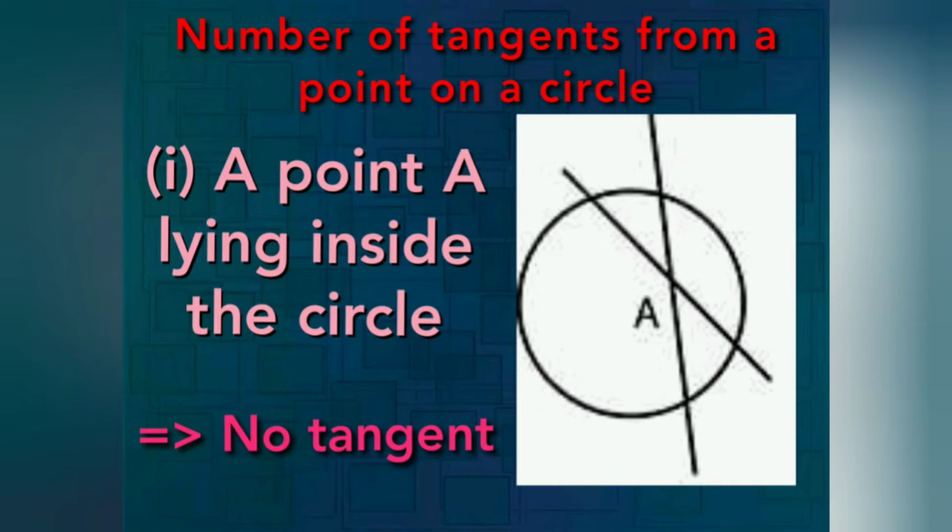Next topic, number of tangents. Number of tangents we can draw from a point to a circle. In this we have three cases. First one is a point A lying inside the circle. If a point lies inside the circle, how many tangents can we draw? We can't draw any tangent; there will be no tangent if a point lies inside the circle.